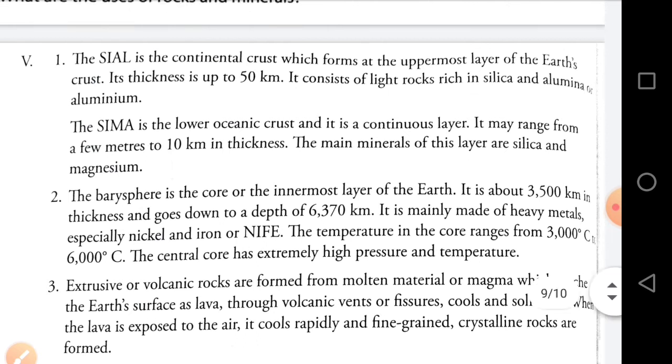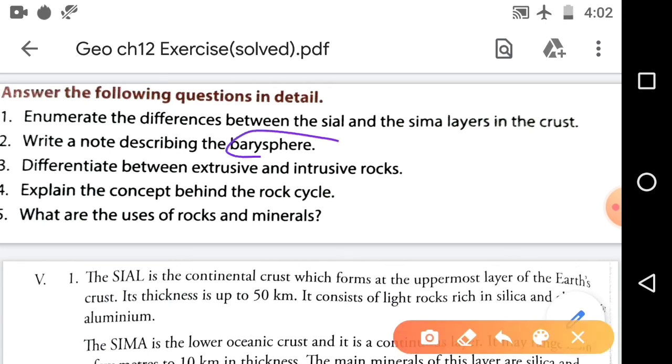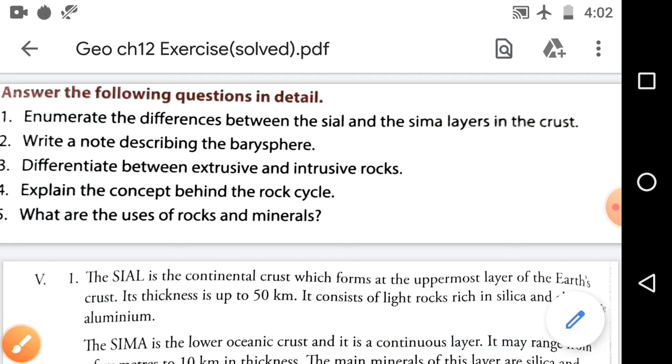Okay. Now come to the question number 2. What is question number 2? Write a note describing the barysphere. देखो यहाँ barysphere आया जो word है वो आपको इसमें confused नहीं होना. You have to hear in this question about the innermost layer of the earth. What is the innermost layer of the earth? That is core. So you have to write here about the core.